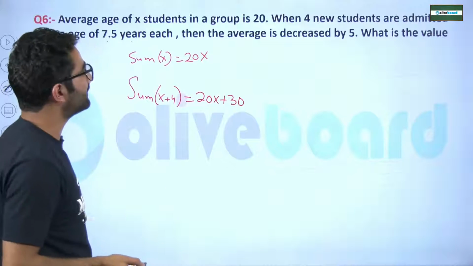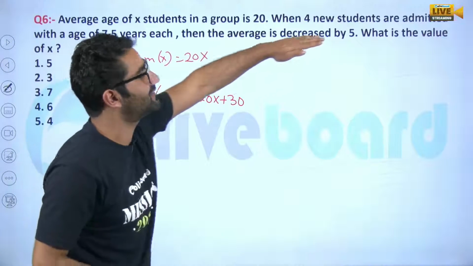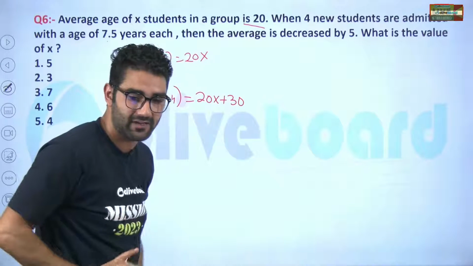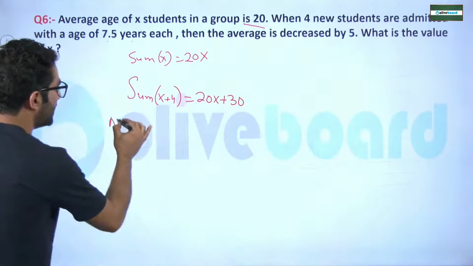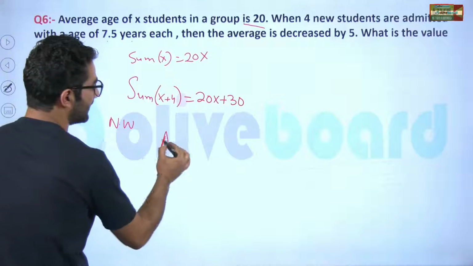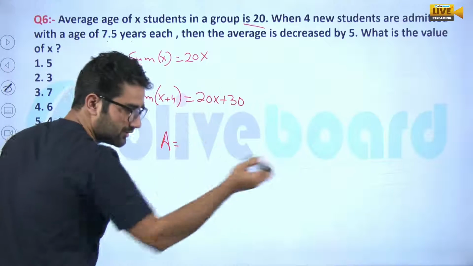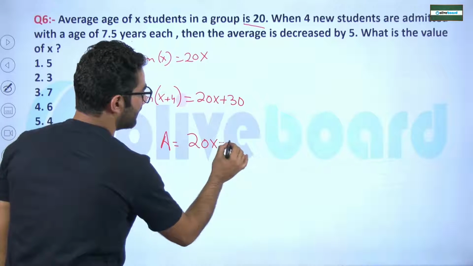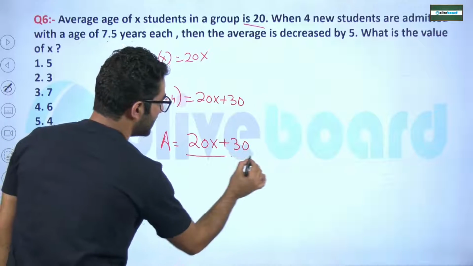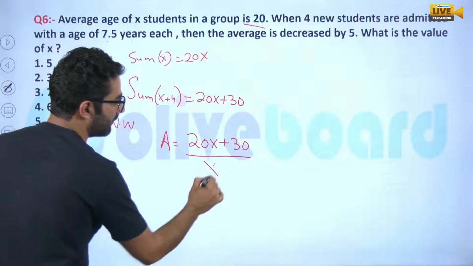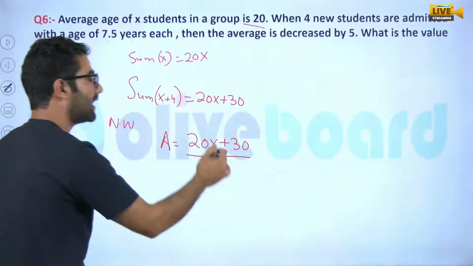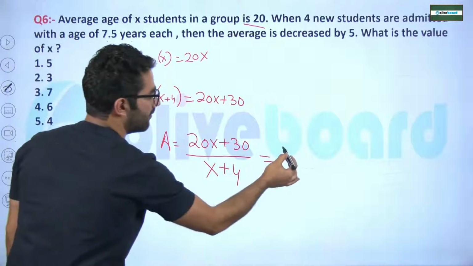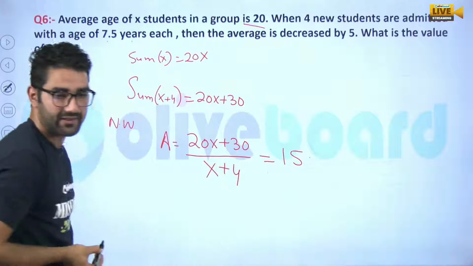Great. Now what is given? That the average is decreased by 5. The actual average was 20. Now decreased by 5 means 15. So can you please calculate the new average? The average is nothing but the total sum of observations divided by the total number. The total sum is 20X plus 30. Divided by the total number: first it was only X, now X plus 4. The average decreased by 5, so it is 15.